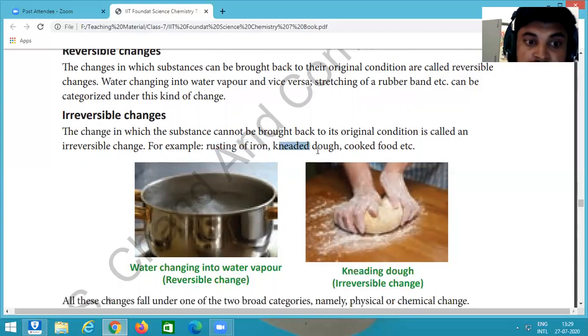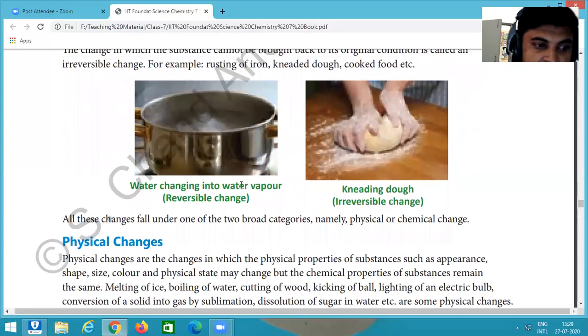Kneaded dough we cannot convert again into flour. Cooked food: if we cook a vegetable, can we get the potato back from the cooked food? No. So these are the irreversible changes.